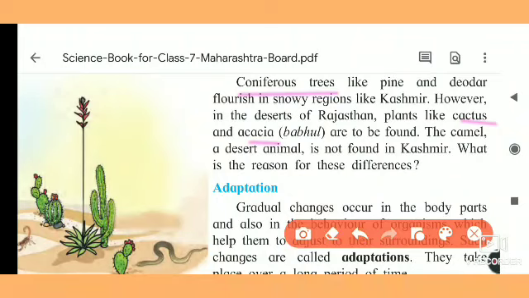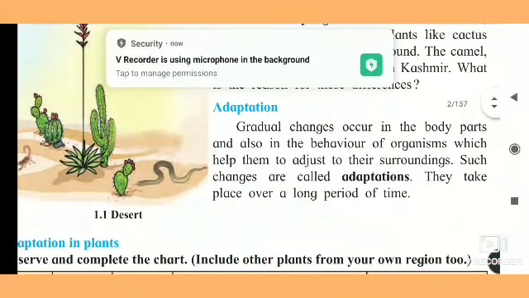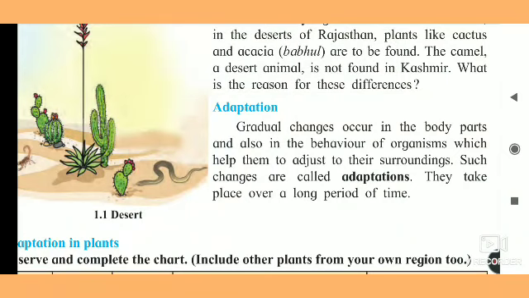I just explained to you the structure of this plant. The camel, a desert animal, is not found in Kashmir. Why? Because its body structure is not developed for that region. Now what is the reason for these differences? The reason behind it is the geographical conditions. Then we will see adaptations.